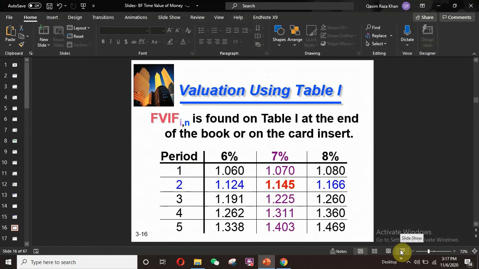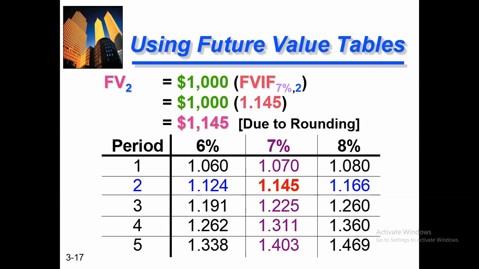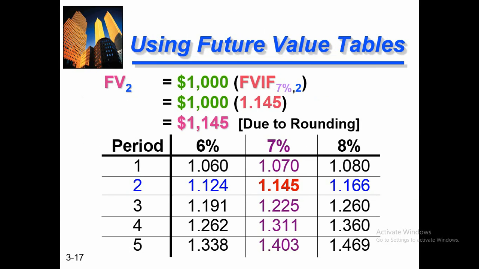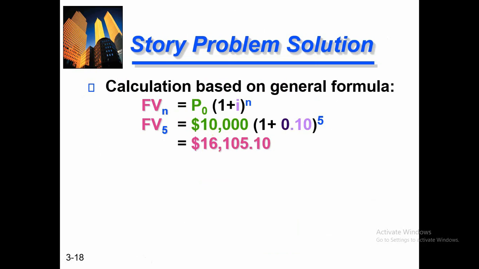When we put these values into the formula, FV2 is equal to $1,000 into FVIF, 7%, 2 years. 1,000 is my investment, and 1.145 is from the table. When I calculate the total amount, I get 1145. That is similar to the general formula technique as well. So you can use any technique for the calculation of the future value of your investment. Both techniques will give you similar results, 1145.